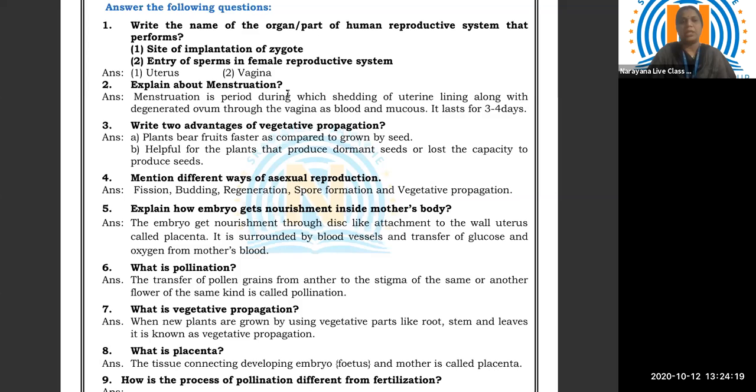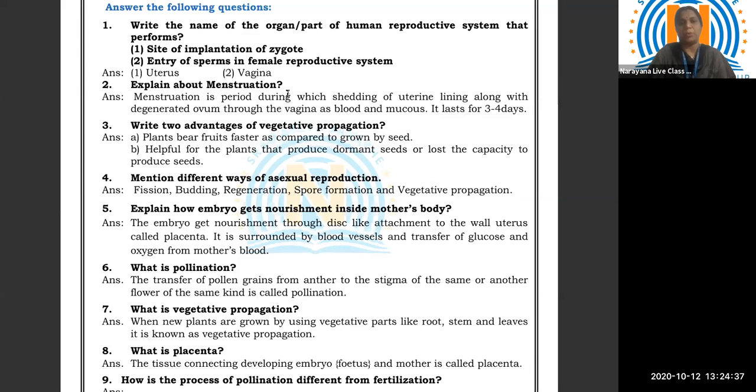Seventh question, what is vegetative propagation? When new plants are grown by using vegetative parts like root, stem, and leaves, it is known as vegetative propagation. When new plants are produced, formed, or grown by the vegetative parts, that is called vegetative propagation.